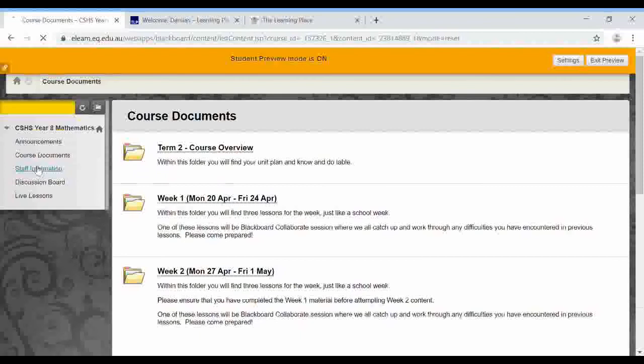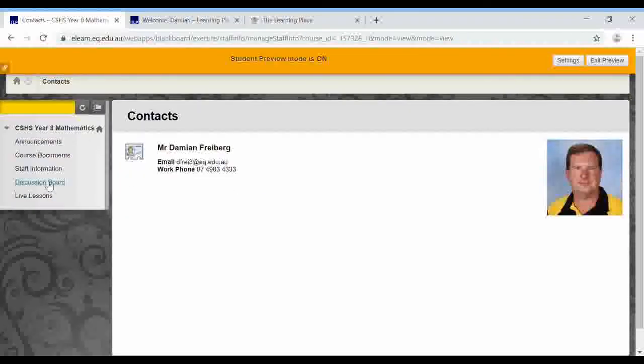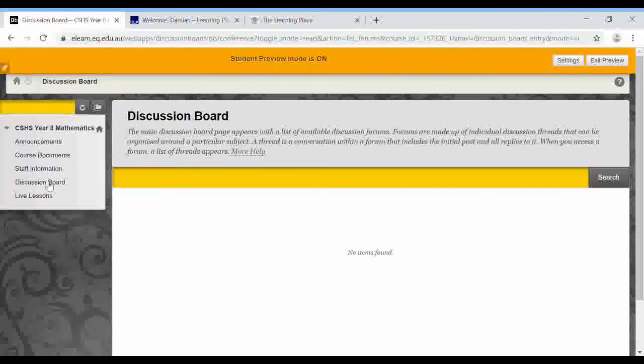I've shown you the staff information. The discussion board over here on the left-hand side is a place for you to communicate with each other, or if via email I notice that a lot of people are having a similar problem, it might be a place where I can place an answer or maybe some worked solutions, those sorts of things. It's kind of like a work in progress place for the time being.